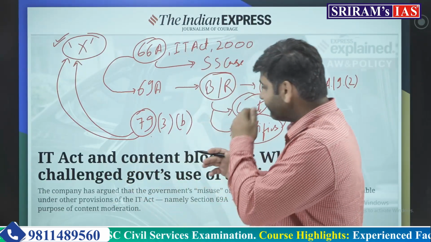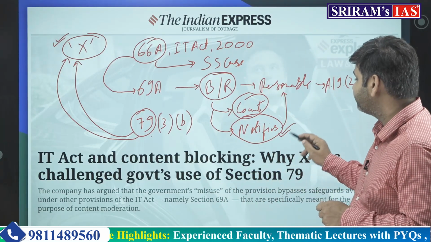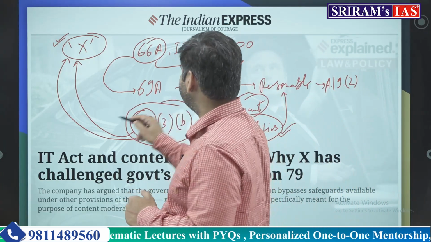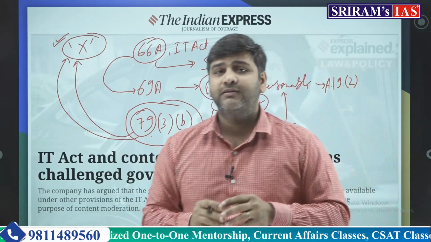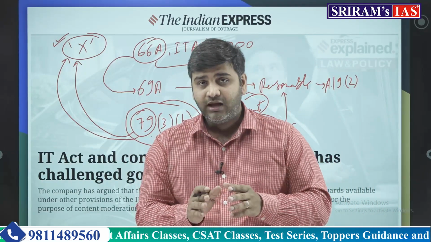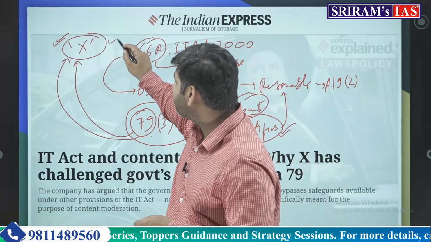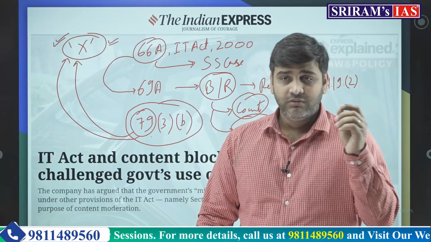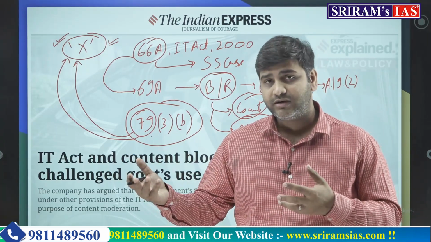So the government recently has brought this notification which we are talking about. The notification under section 79(3)(b) to block content which is there on X. This notification has been circulated to all the ministries. Against this notification, X has approached the Karnataka High Court. What is the plea? On what basis has X approached the Karnataka High Court?